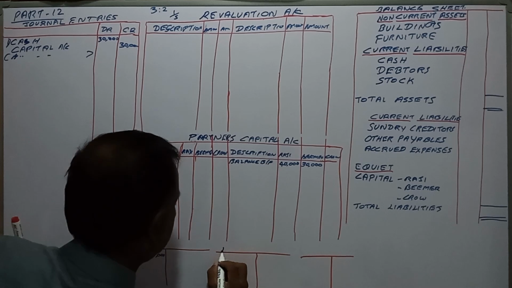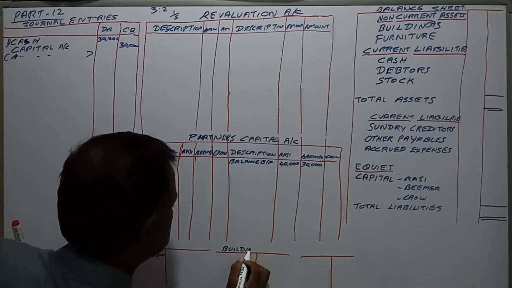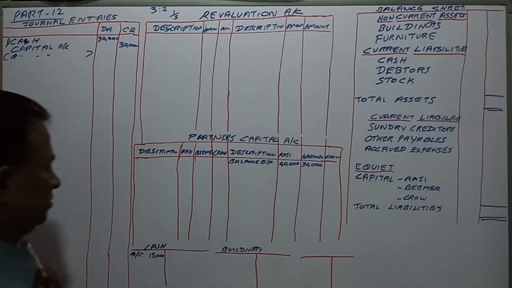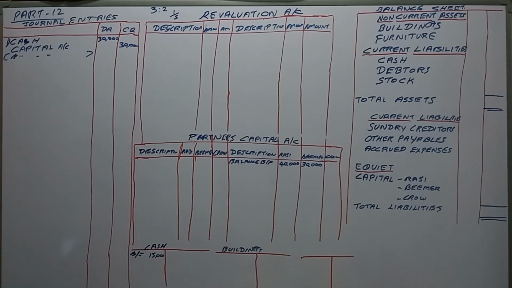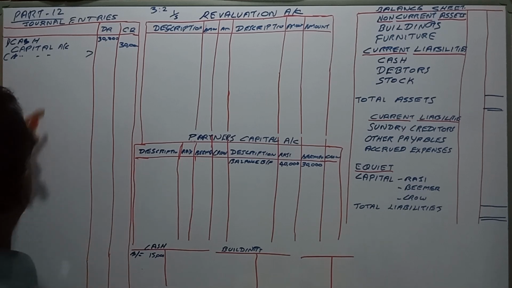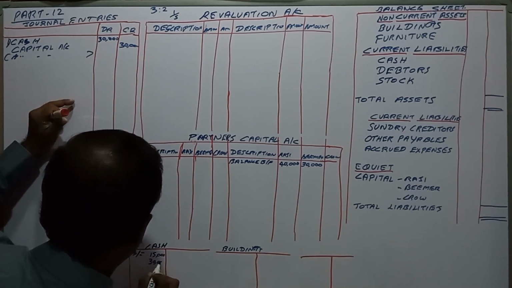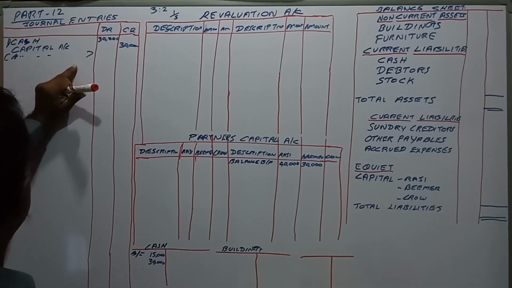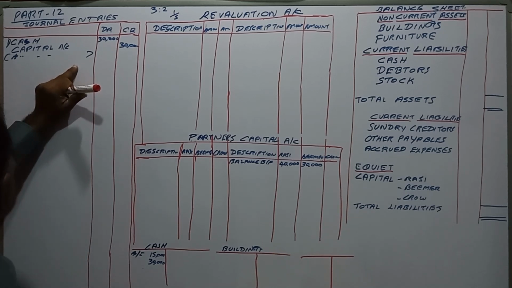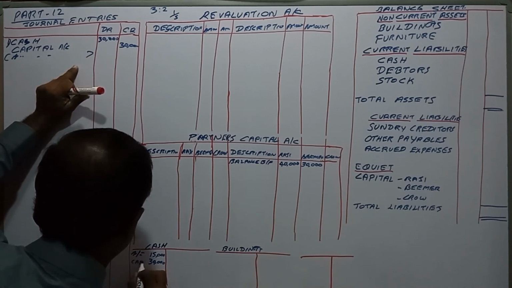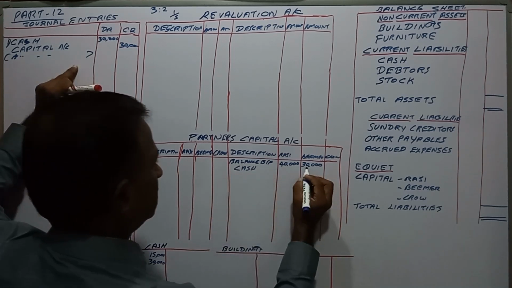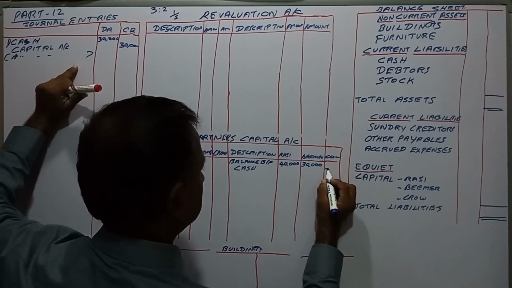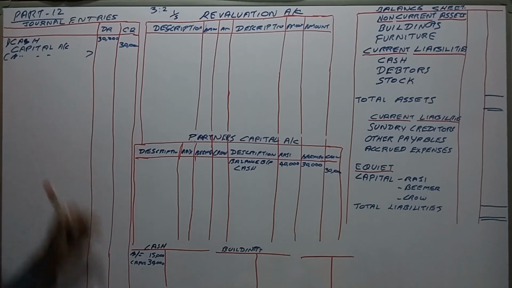Then he brings 30,000, cash account debit as capital. Here we will say cash 30,000.